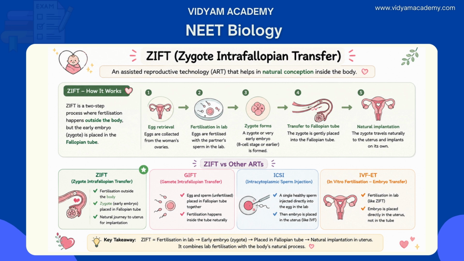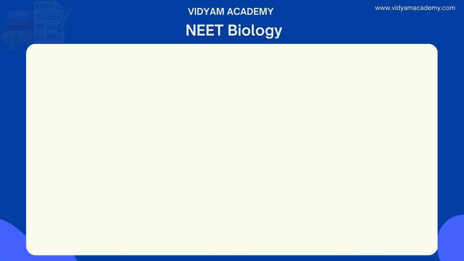In GIFT, unfertilized gametes, egg and sperm together, are placed into the fallopian tube and the fertilization happens inside the tube naturally. Option C describes ICSI, intracytoplasmic sperm injection. Option D describes standard IVF-ET. That's why option B is the right answer for this question. Next, move to question number 7.